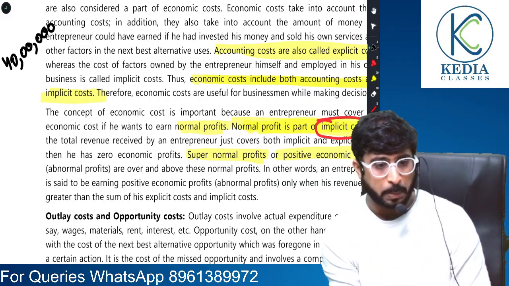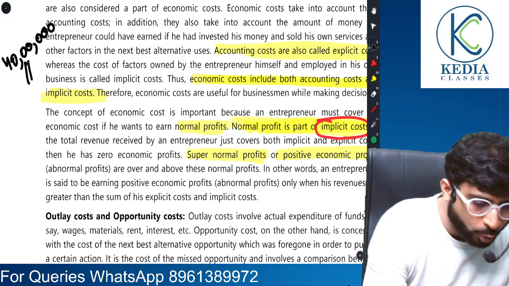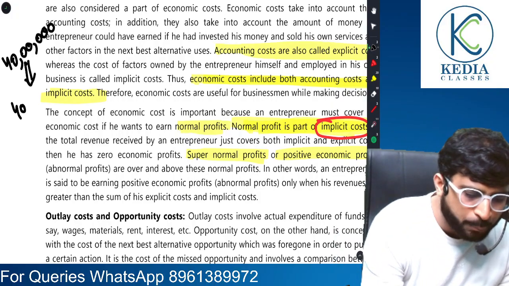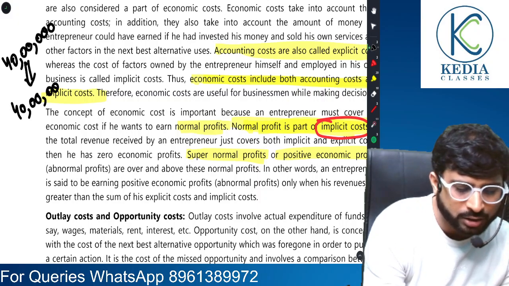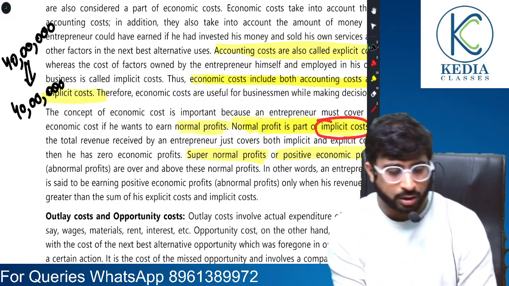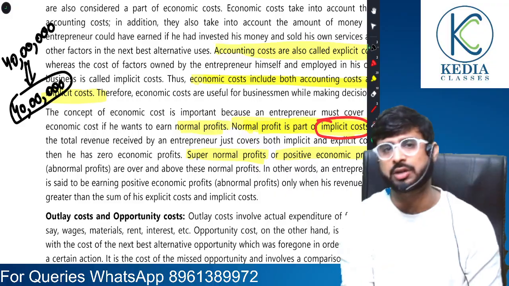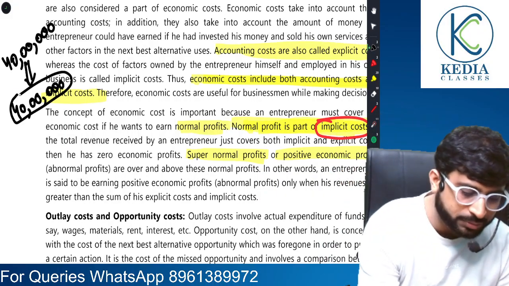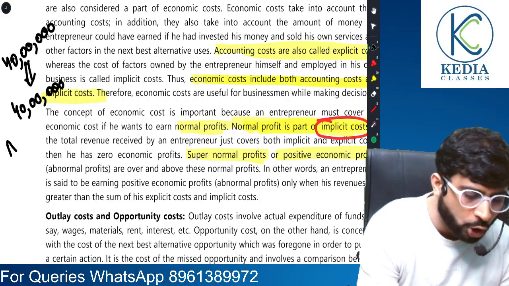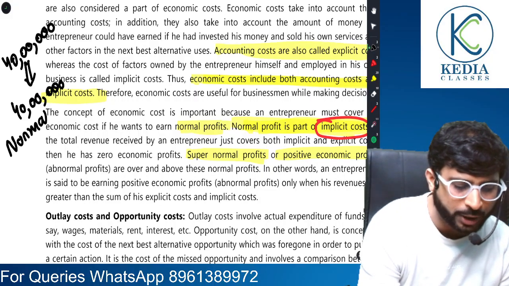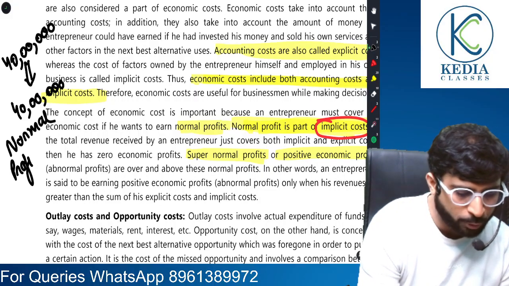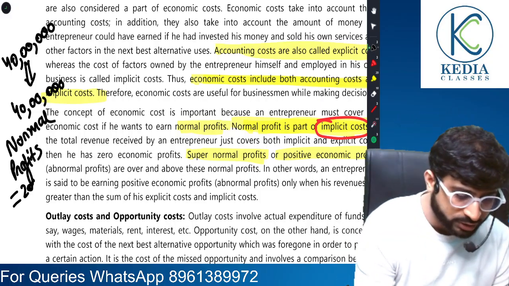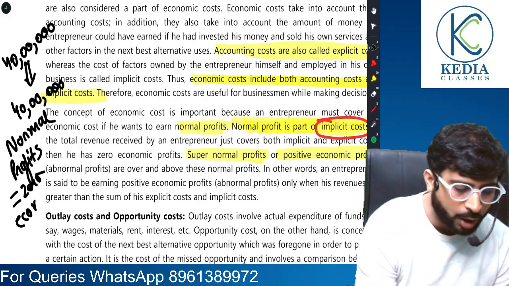But I decided to do my own venture, and in my own venture, I am making a profit of 40 lakh rupees per year. In accounting terms, it is very good. Wow, 40 lakhs a year is your profit. But in economic terms, it is called earning normal profits or zero economic profits. So remember, normal profits is also called zero economic profits.